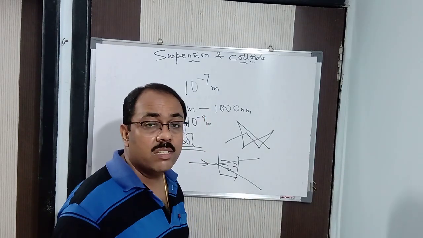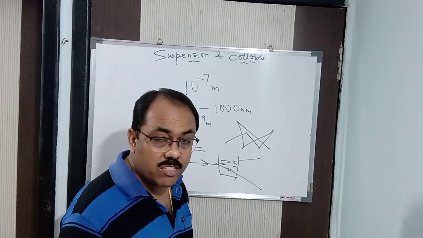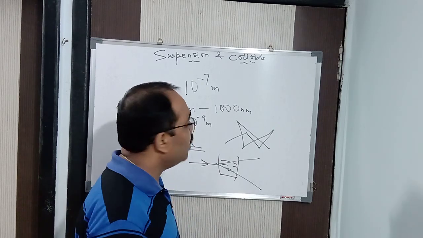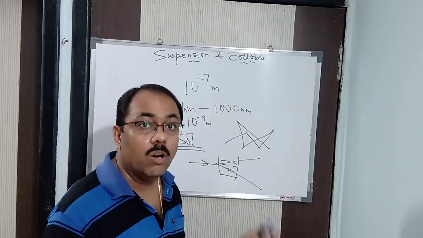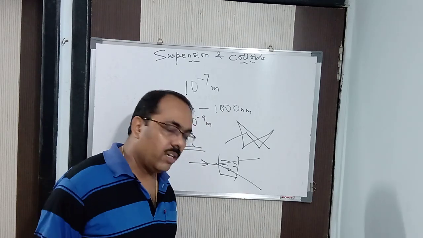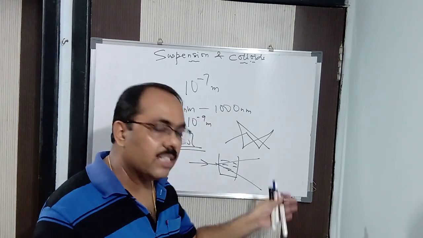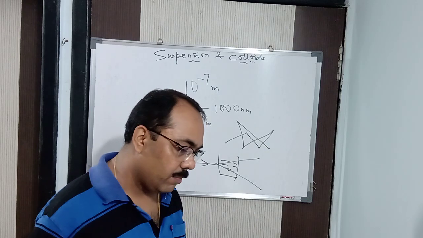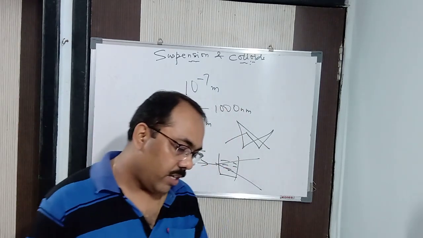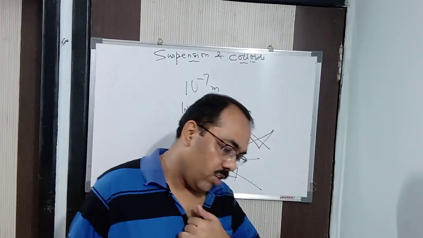A colloidal solution is translucent. Translucent means light partially passes through, and suspensions are opaque. The light does not pass at all. We can say it in this way. Understood what is the Tyndall effect? The light gets scattered when you pass a strong beam of light through a colloidal solution. Then it also shows the phenomenon of electrophoresis.